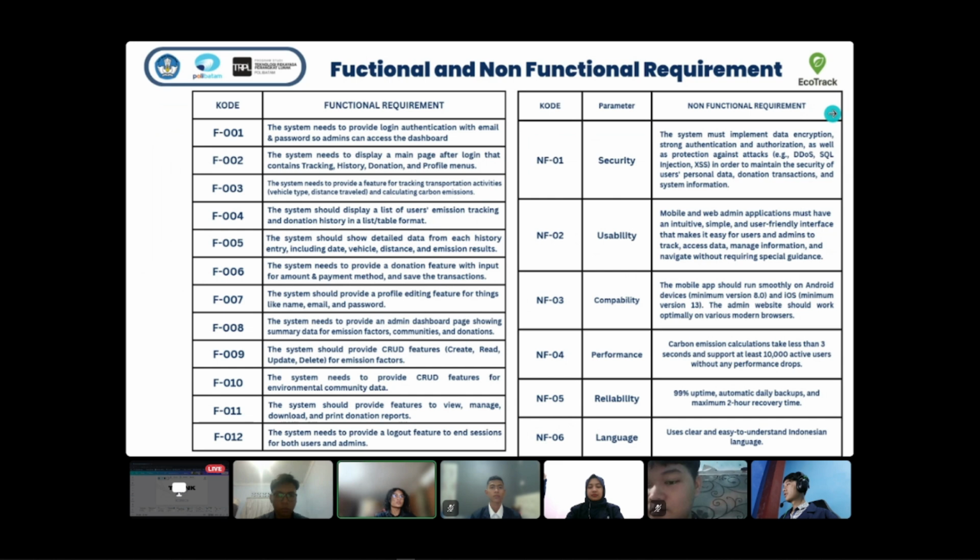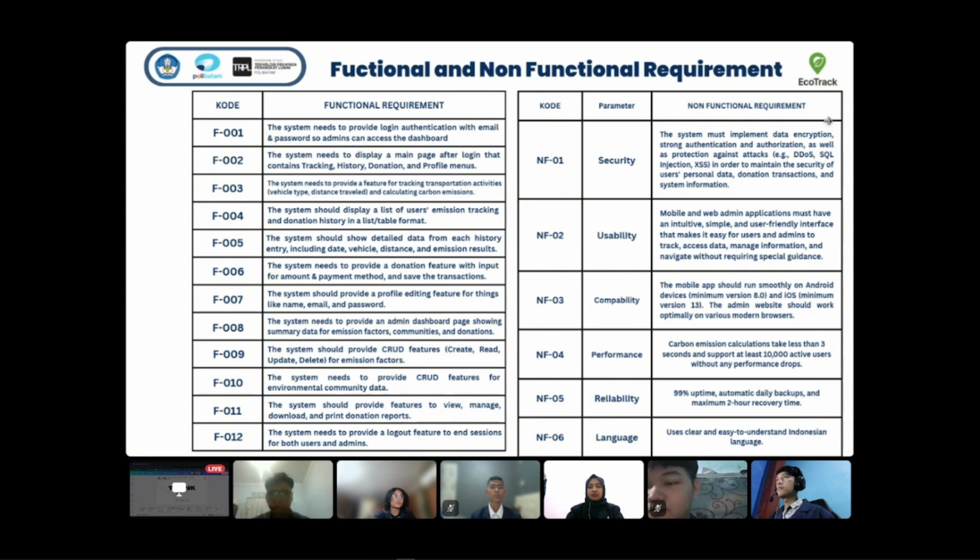First, functional. One, the system provides login. Two, the system displays the main page. Three, the system provides a feature for tracking. Four, the system displays history. Five, the system shows detailed data for each history. Six, the system provides a donation feature. Seven, the system provides profile editing. Eight, the system displays an admin page. Nine, ten, and eleven, the system provides CRUD for admin to manage the application. Twelve, the system provides logout. Second, non-functional.